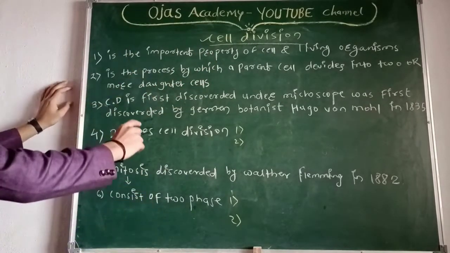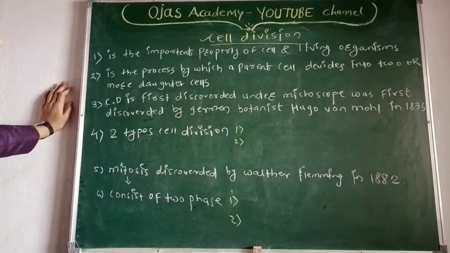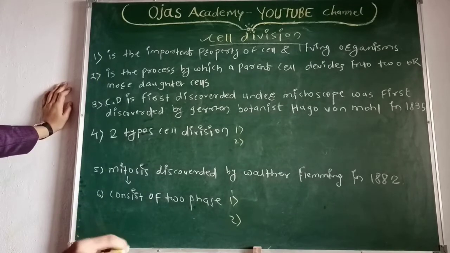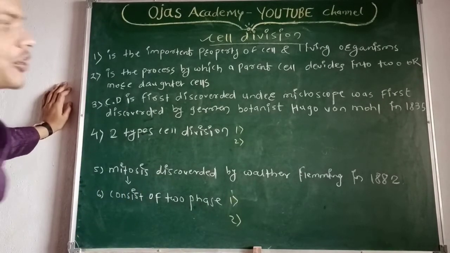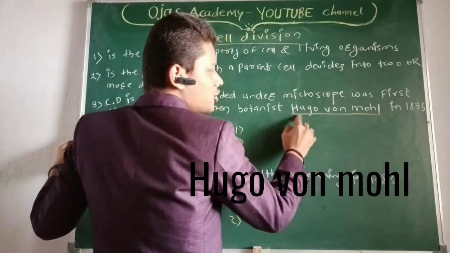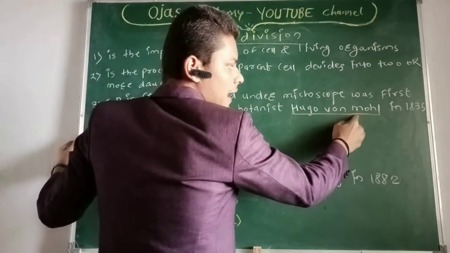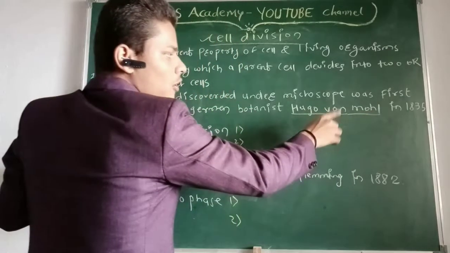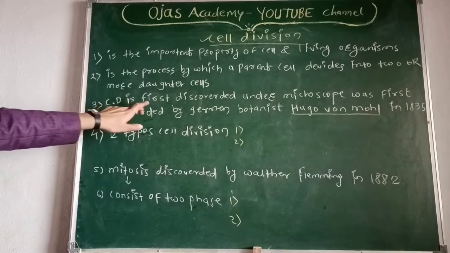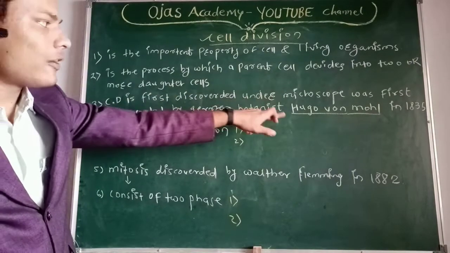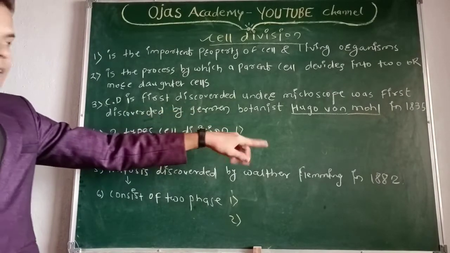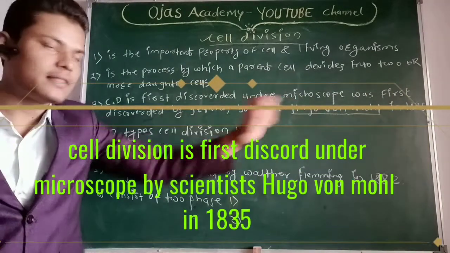Now, the third point: cell division was first discovered under the microscope by the German botanist Hugo von Mohl in 1835.